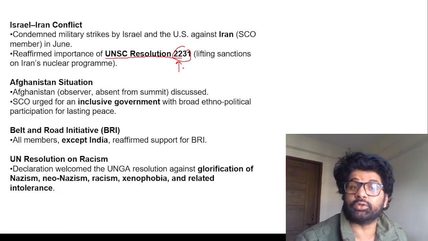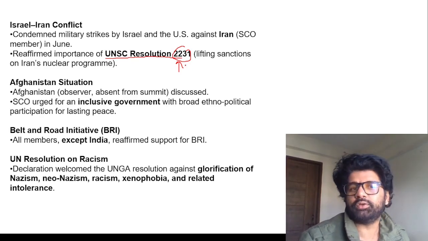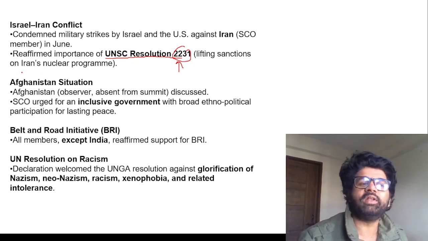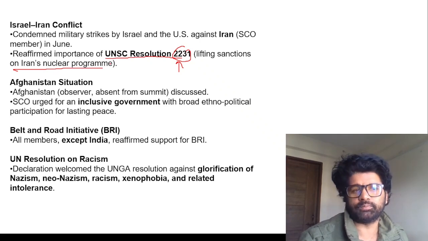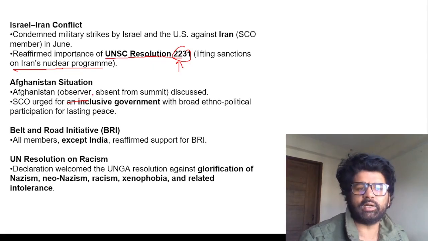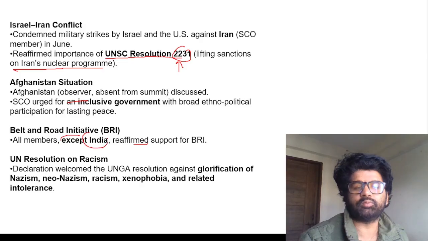Remember this, they can directly ask you. UPSC has done that. UNSC resolution 2231 is related to what? Lifting sanctions on Iran's nuclear program. Afghanistan is just an observer, not a permanent member. All members except India reaffirm support for BRI. So maybe India is becoming a little too isolated here. So we have to talk about it.